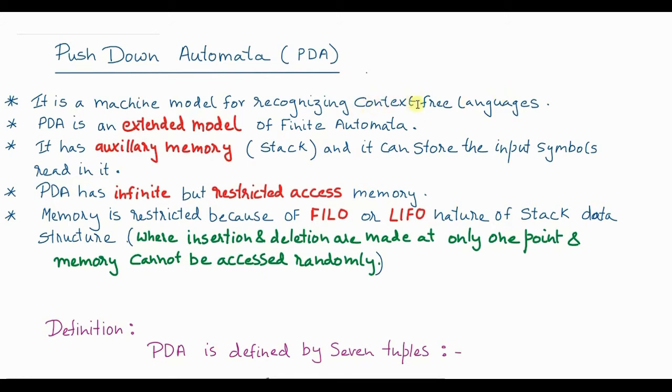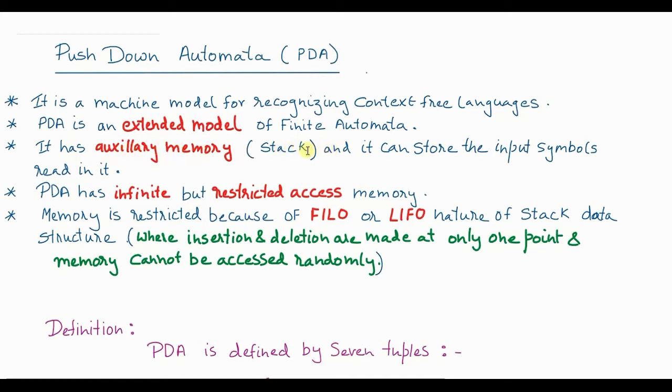Now we are dealing with context free languages, and hence a new machine model, which is an extension to the original finite automata. So PDA is nothing but an extended model of the finite automata. Whenever I say extended, it simply means that it will have all the elements possessed by your finite automata, plus some more features. One of the most important features that push down automata has over the finite automata is that it has auxiliary memory, or stack.